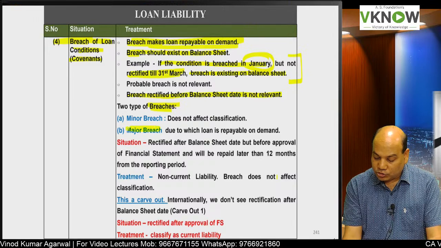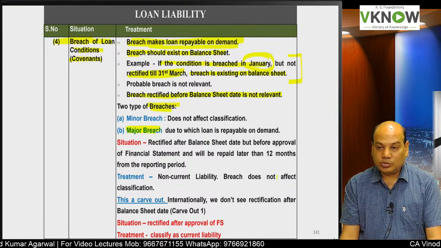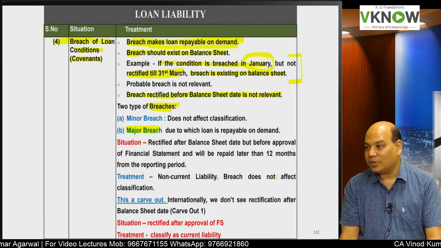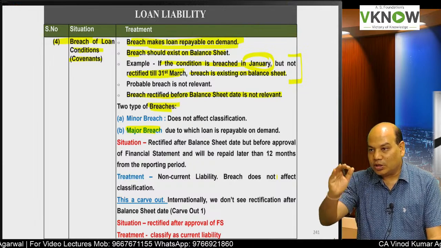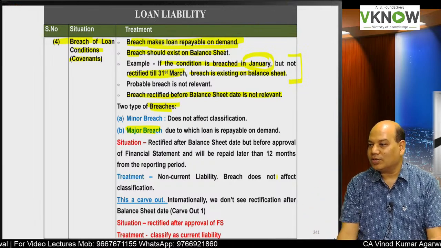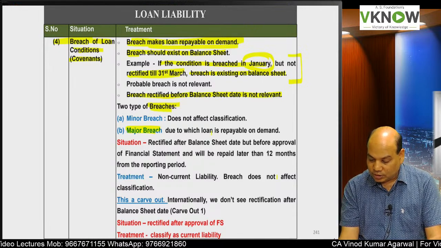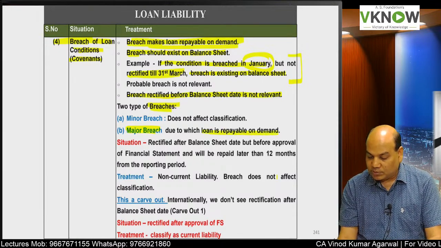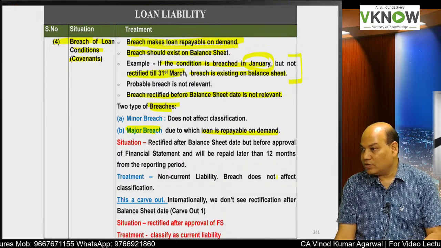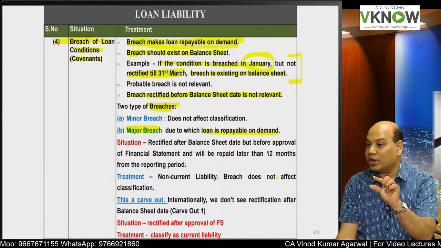You have not paid installment of the loan, promoters have not brought the necessary capital, or you have to bring down debt equity ratio to a certain level. Those are major breaches, and the loan has become payable on demand. So the next thing we have to see, when was the breach rectified?